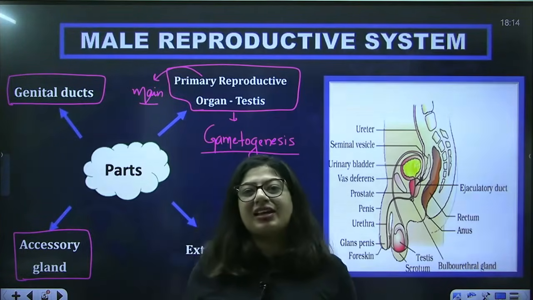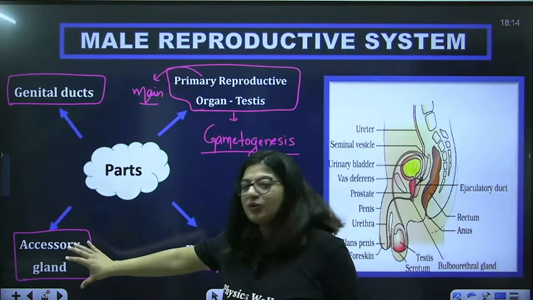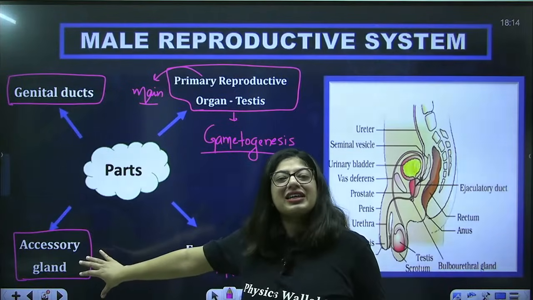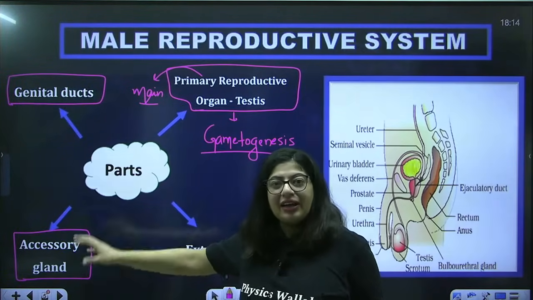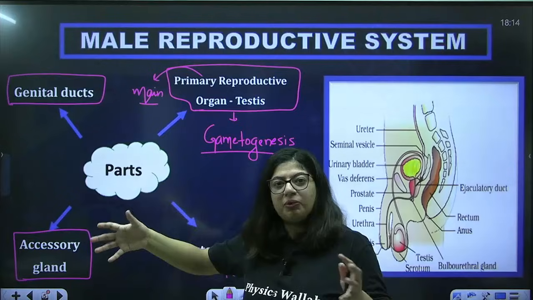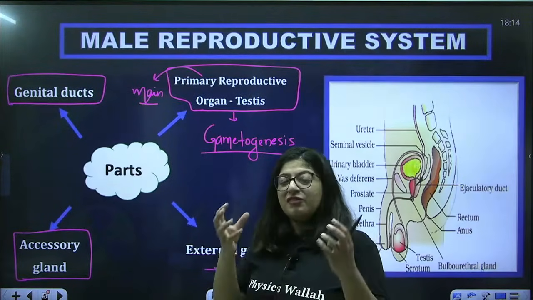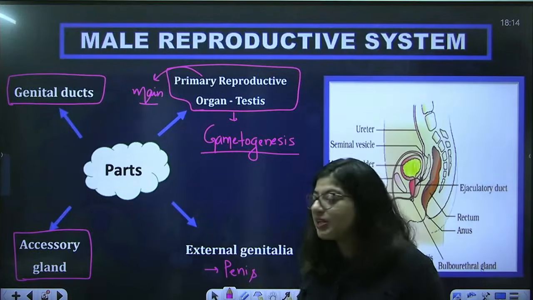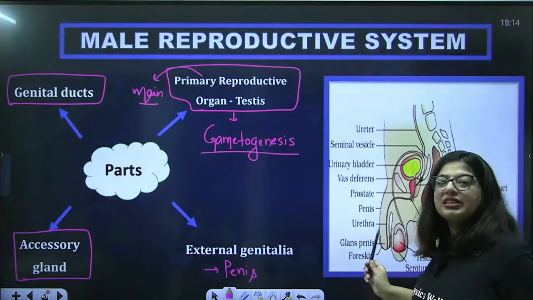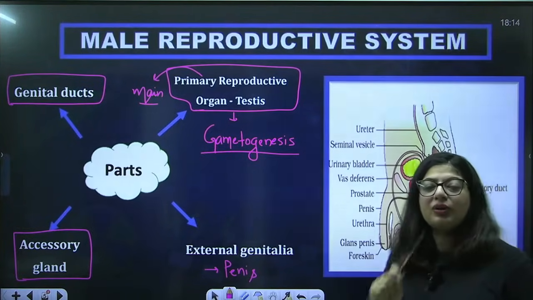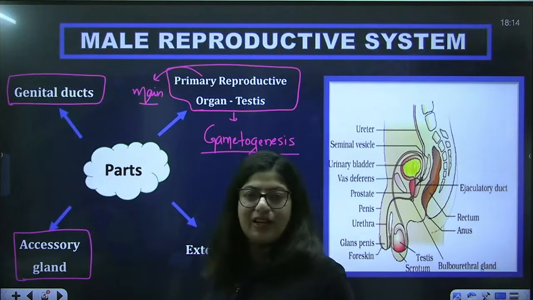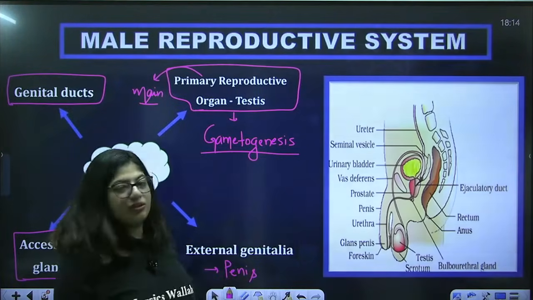So what has nature given you? Nature has given you a secretion, and that secretion is given by this gland, and when the secretion and sperm get mixed, it becomes semen, which is a white color fluid that comes out from the penis during sexual intercourse. Fine guys, so nature knows everything.